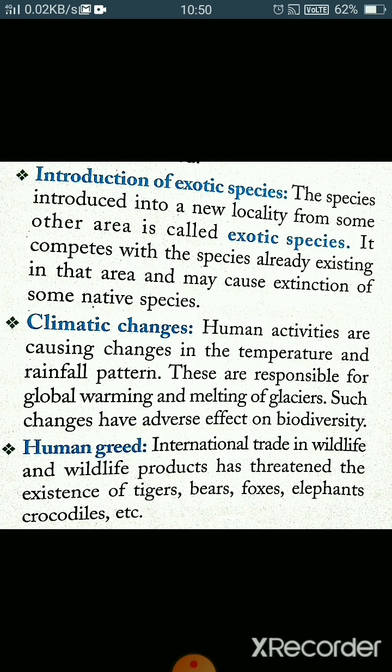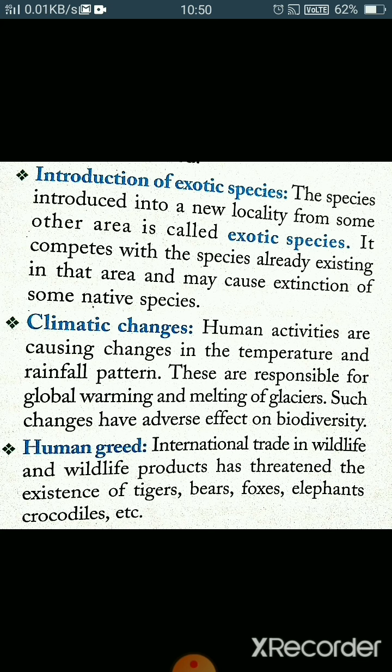Next is introduction of exotic species. Exotic species are the species which are introduced into a new locality. Means they actually don't live there, but they are introduced from another locality to a new locality, from some other area. So what happens is, it competes with the species already existing in that area, and it may cause extinction of some native species. So this is another factor.